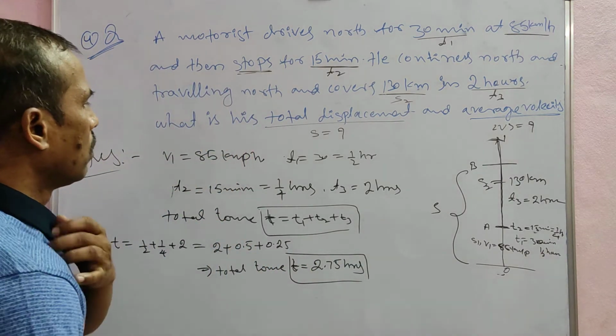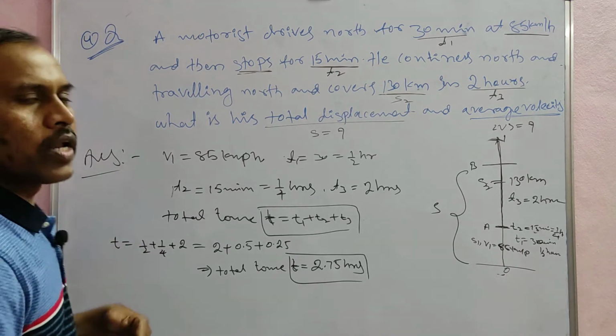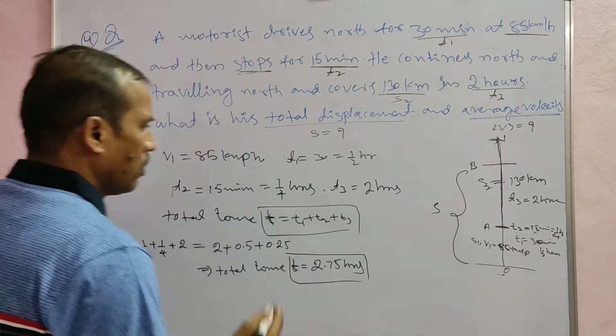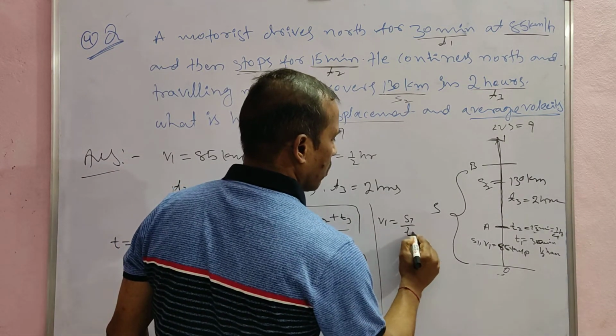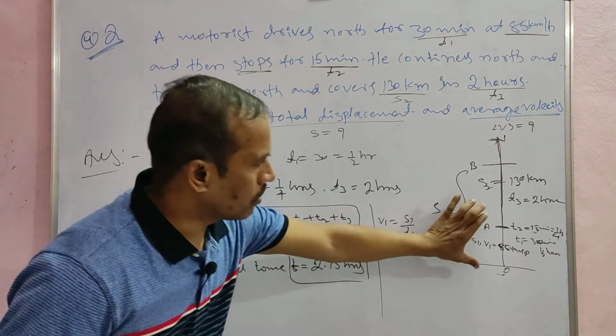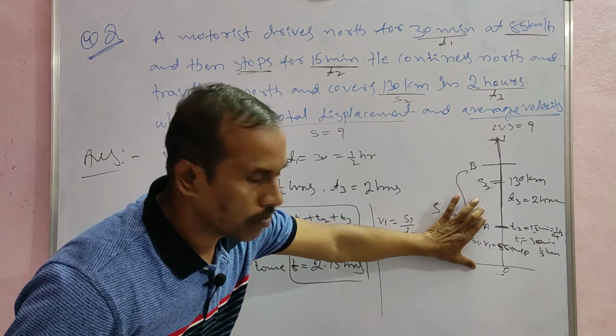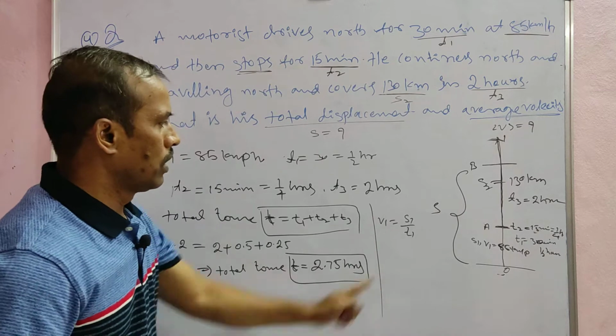Now next, the total displacement. First of all, V1 is equal to S1 by T1, first displacement, first velocity and first time.